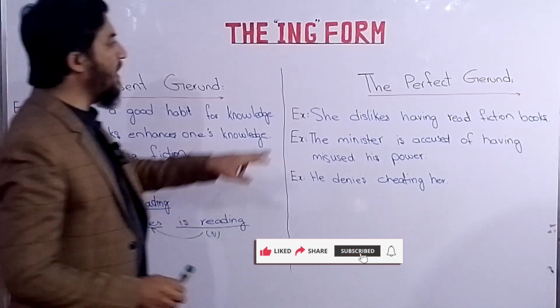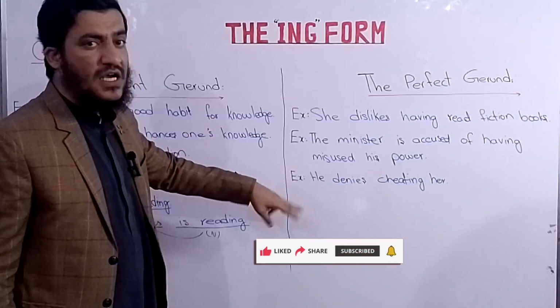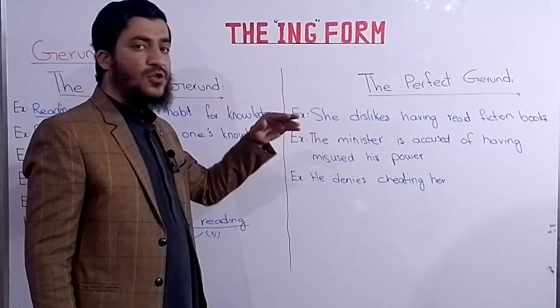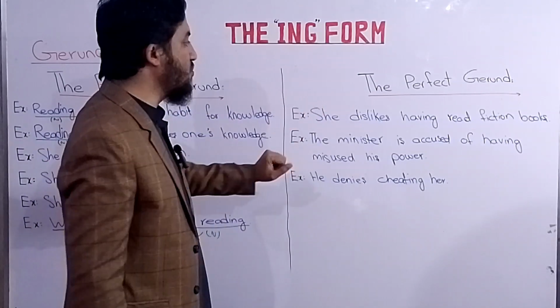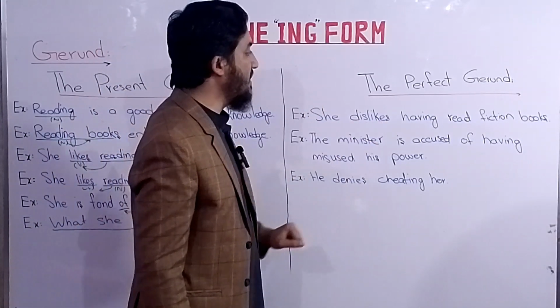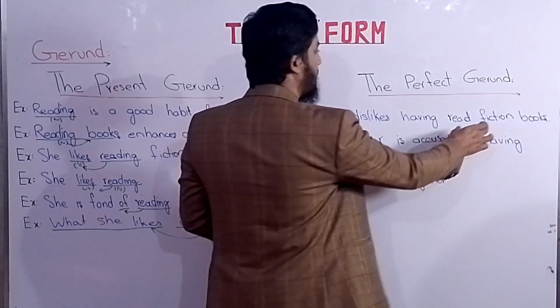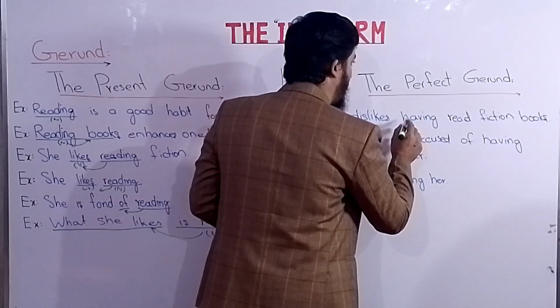So dear students, then we have the perfect gerund. Okay, the perfect gerund can give the present meaning as well as the future, and we can use it for an action of the past. So it depends upon the tenses we use in our sentences. For example, she dislikes having read fiction books. Having read, it is the noun meaning of the perfect gerund.